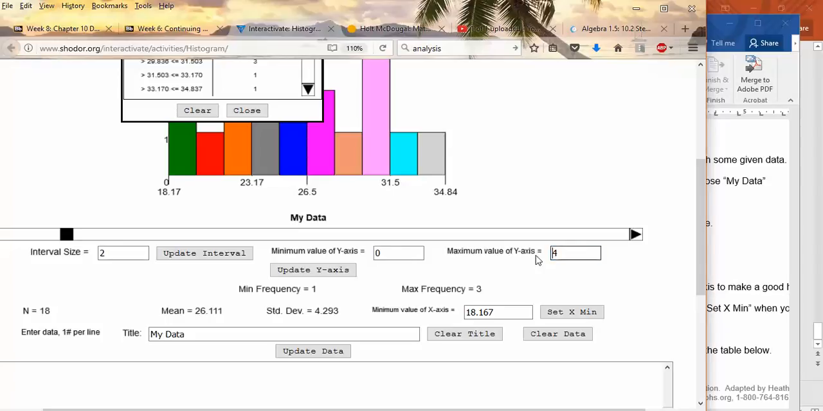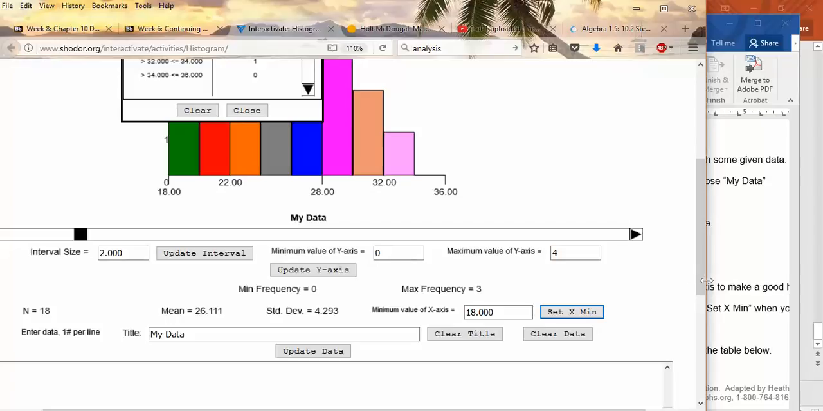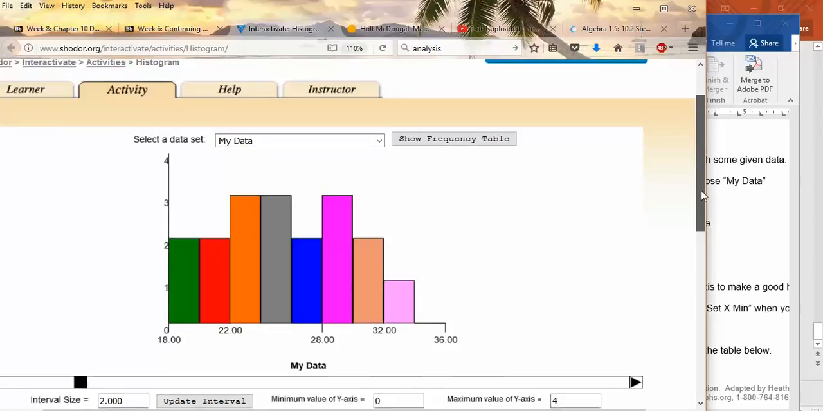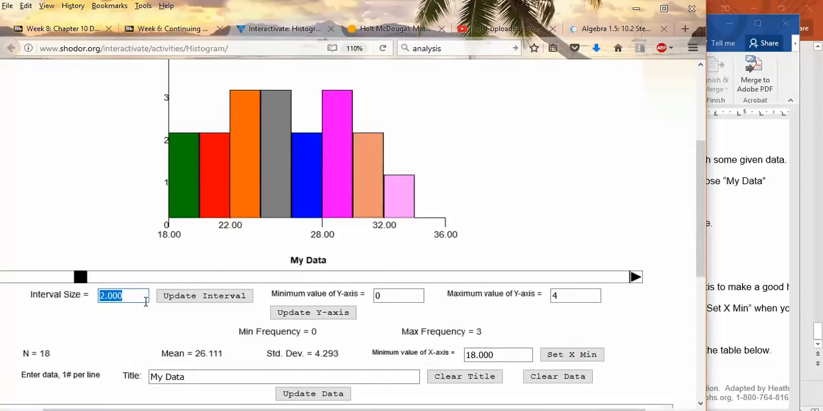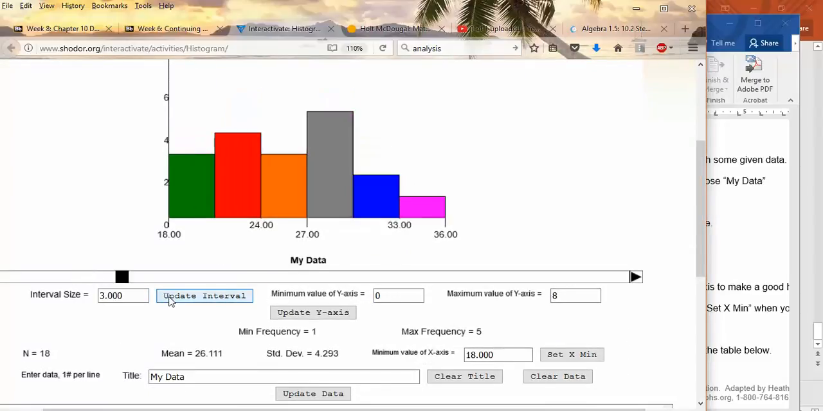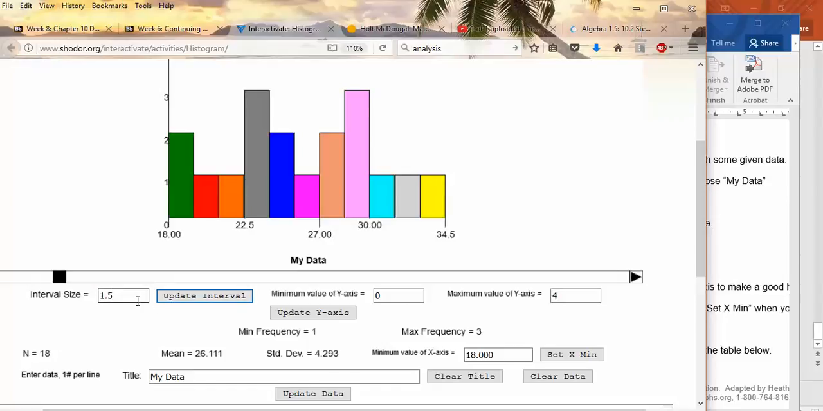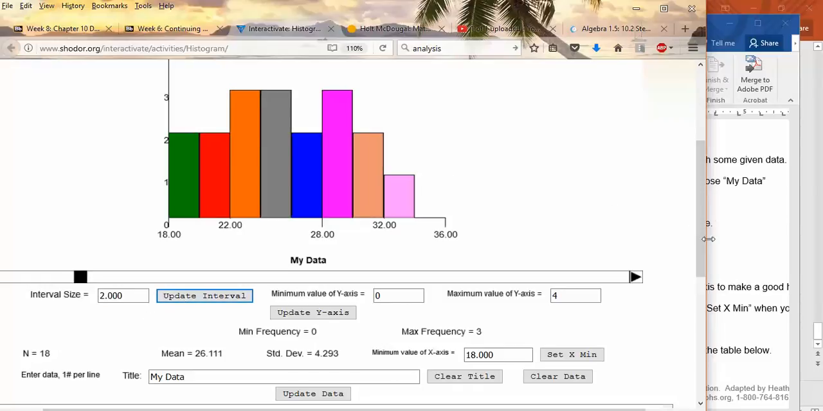Maximum on the Y, maybe I need to go higher, I don't know. Let's change our minimum X value to 18. Let's see how that looks now. And then maybe you decided that I need to change this to an interval size of 3. Or you get to pick what you want. You can do decimal values of your interval if you want to do like 1.5 or something. It's really up to you what you think your best intervals would be. So you can work with that.